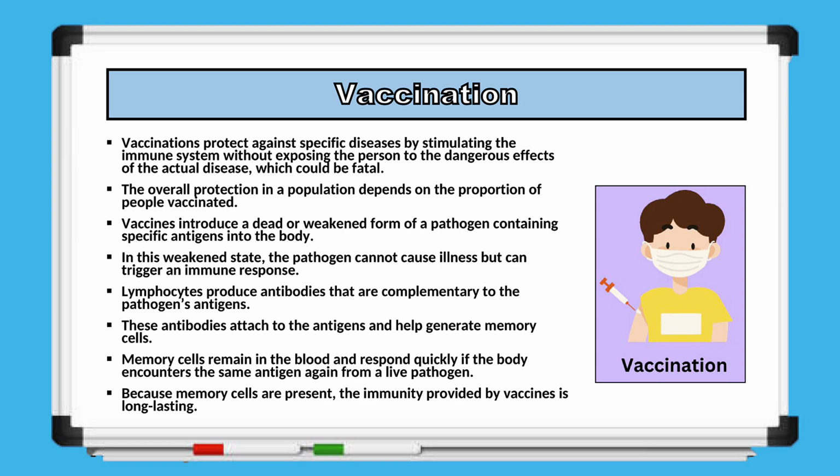The memory cells remain in the blood and allow the immune system to respond quickly if the same antigen is encountered again from a live pathogen. Because of these memory cells, the immunity provided by vaccines is long-lasting, helping protect the individual and, indirectly, the wider community.